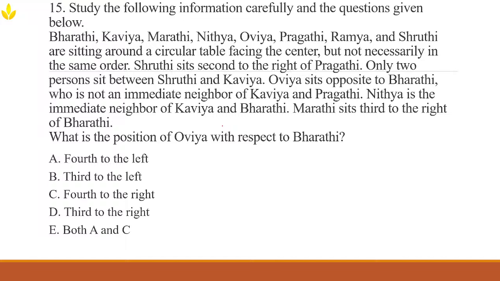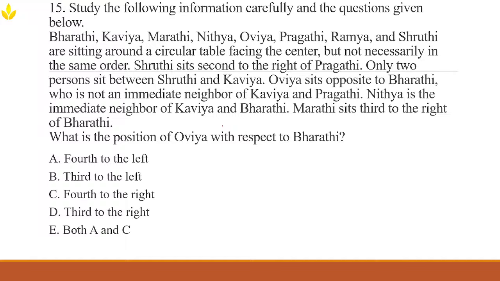Marathi sits third to the right of Bharati. So, what is the position of Ovia with respect to Bharati?